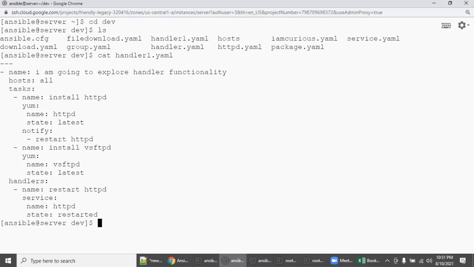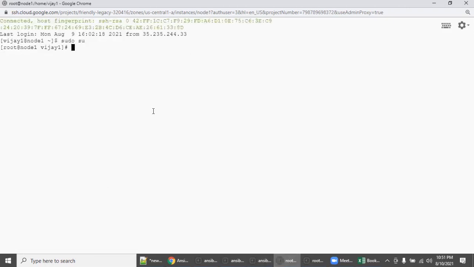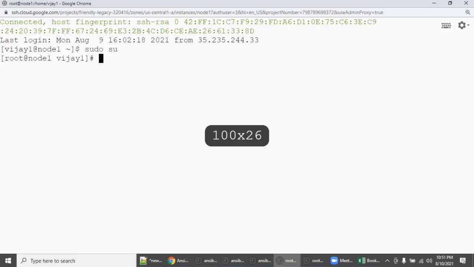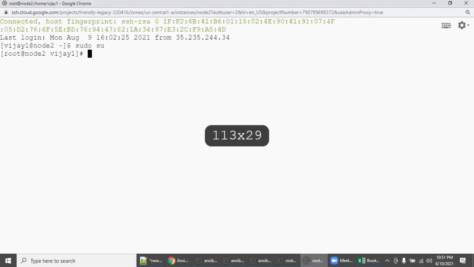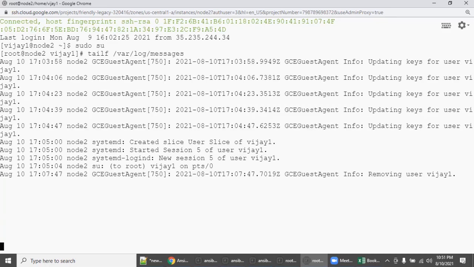Yes, it is there. Now what I'm going to do is, in node 1, right? If you want to understand what is happening, always type this command, tail -f /var/log/messages, and clear the screen. Press enter till you see the window is clear. You press enter and say tail -f. This is node 2, /var/log/messages. Enter and clear the screen.